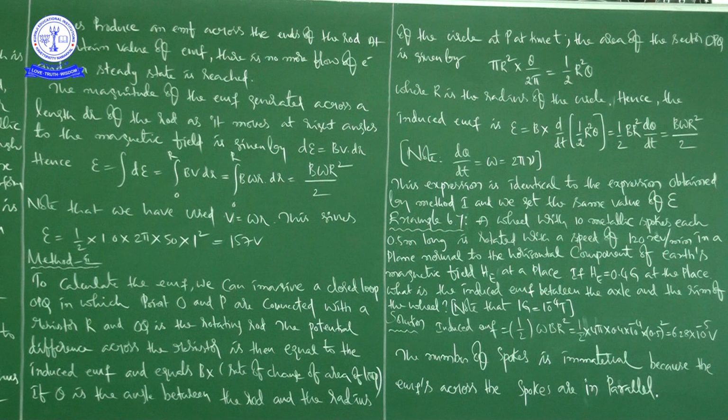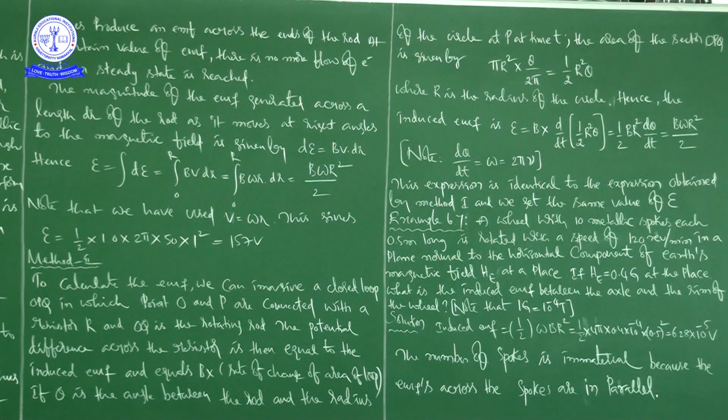See here, a wheel with 10 metallic spokes, each 0.5 meters long, is rotated with a speed of 120 revolutions per minute in a plane normal to the horizontal component of Earth's magnetic field He at a place.